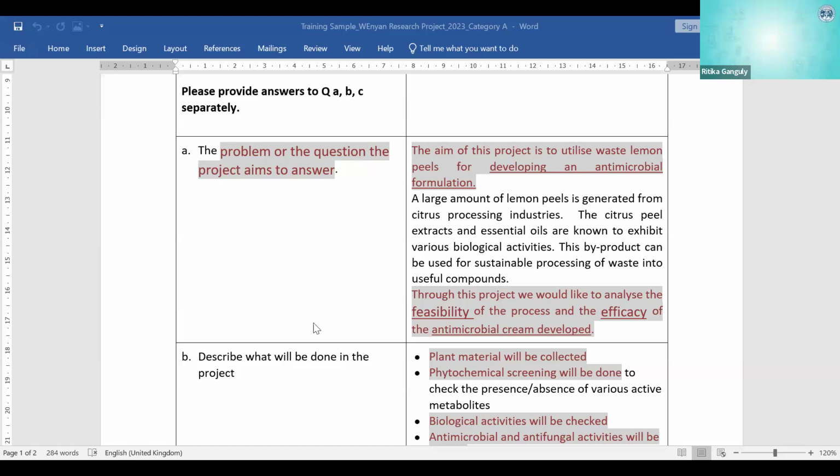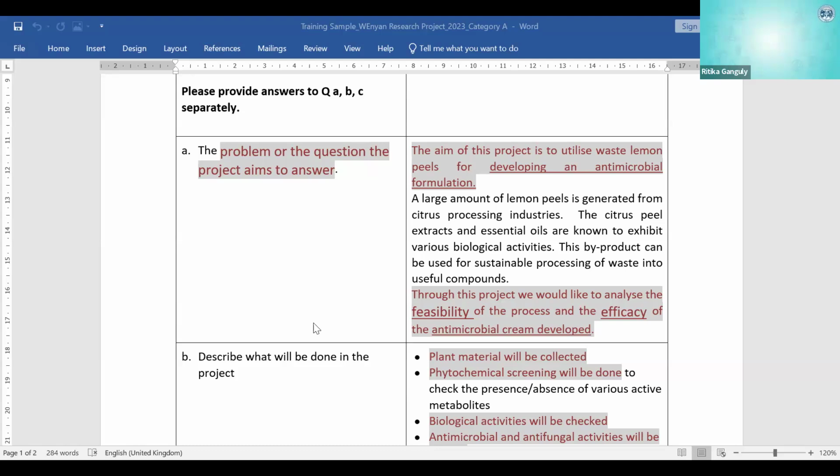And the efficacy of it means she's going to test whether the proposed work that she's saying, that I will take out this chemical from waste lemon peels, is it even a doable thing? I mean, is there that much garbage generated that I can take out a few ml of the compound before I even say this is going to be done? And that's what her study is all about.